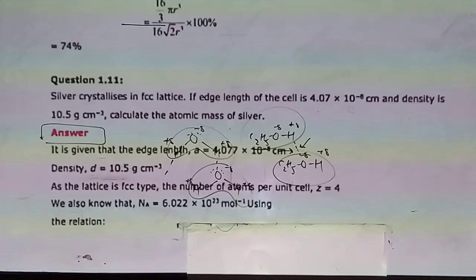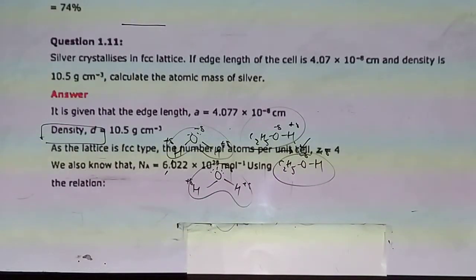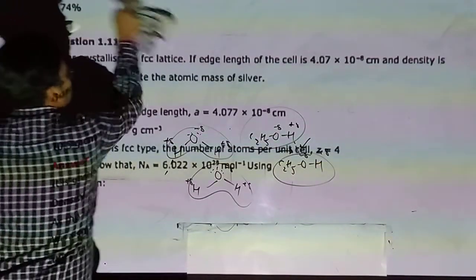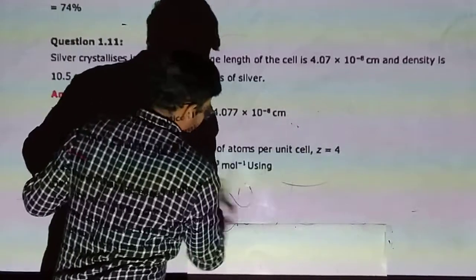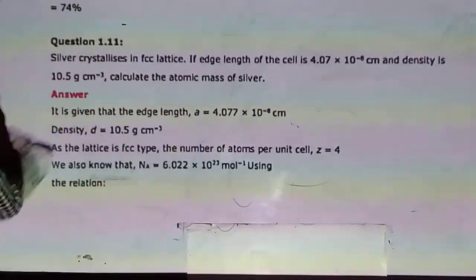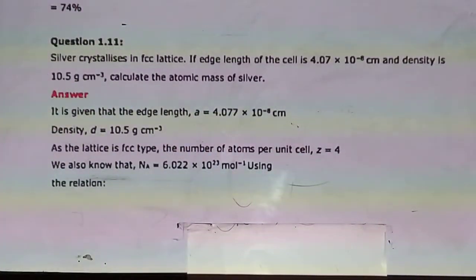Yes, come to 1.11 now. Question number 1.11 is a numerical. Silver crystallizes in an FCC lattice.